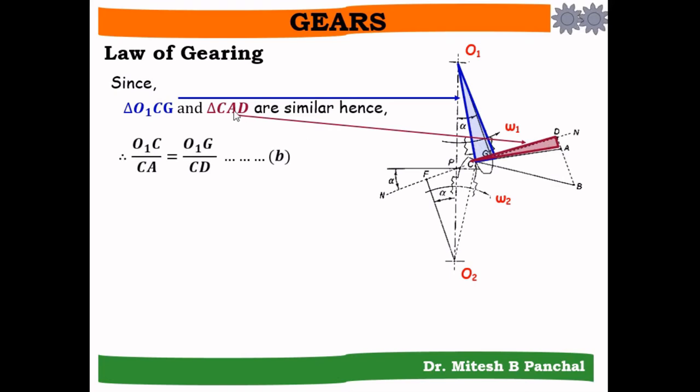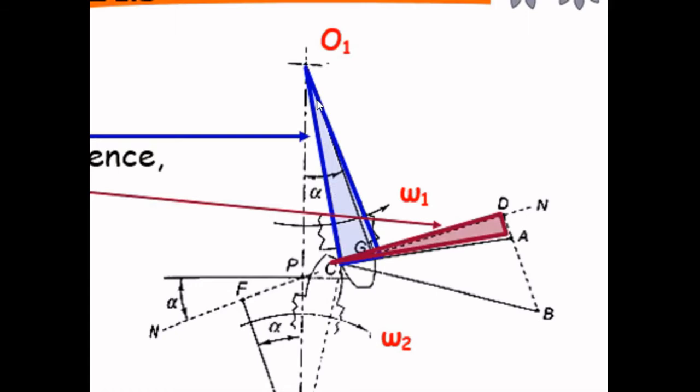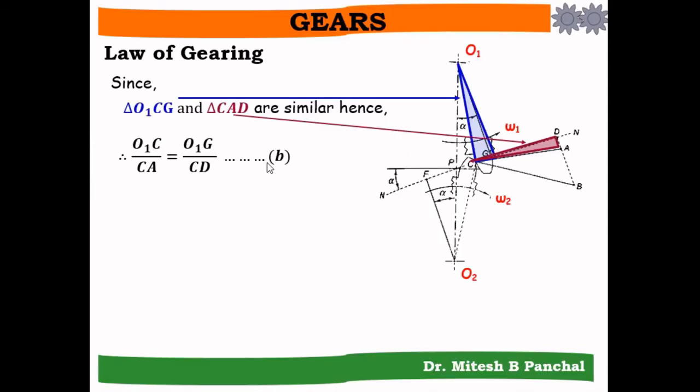Hence, O1C by CA equal to O1G by CD. So that is equation B.